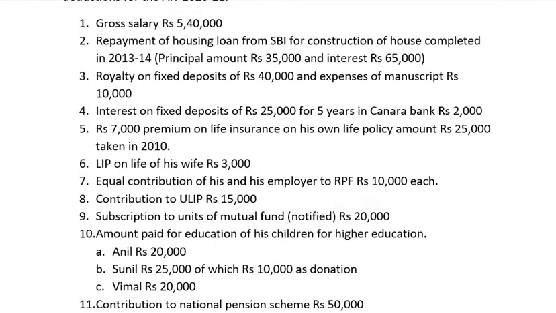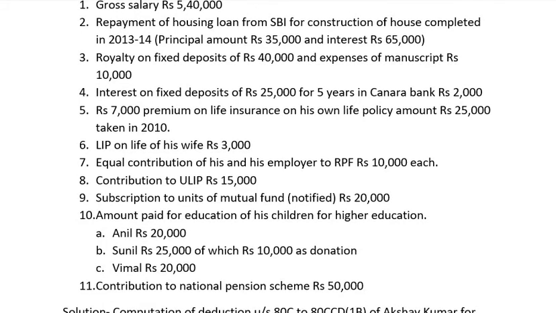Before we solve this sum, I request all the students to note down this sum and then see the solution. Let us start solving this sum. We have to prepare a total of 2 columns: one is particulars and one is amount column. We are asked to find out only the deductions that are applicable.